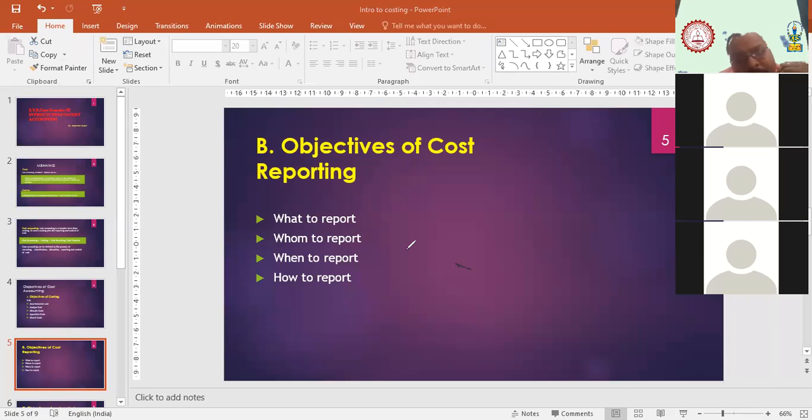Yeah, fine. Now the next one is whom to report. Whom to report means, bacha, to which authority we have to report. Whether we have to report to the management, or to the managers, or to the supervisors, we have to think about from whom we are reporting. Accordingly the reports are prepared.